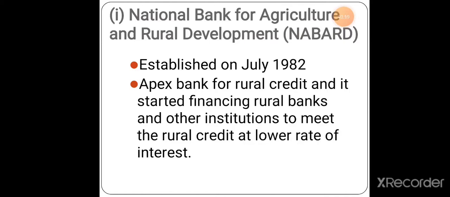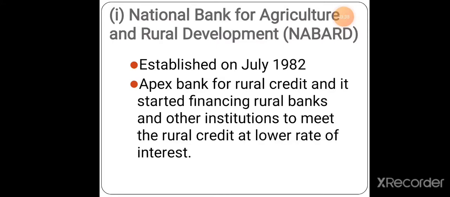They give rural credit to poor farmers to start any kind of agricultural business or facility, maybe to buy implements, seeds, fertilizers, all these things. NABARD started financing the rural banks and other institutions also, to meet the rural credit needs of the poor farmers who need credit.